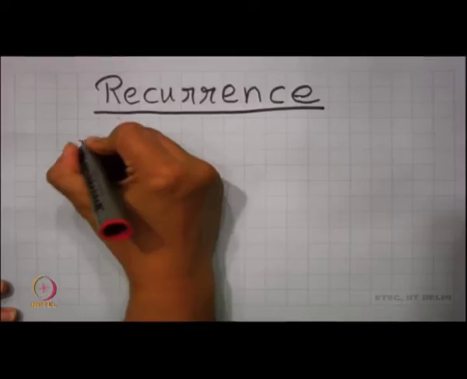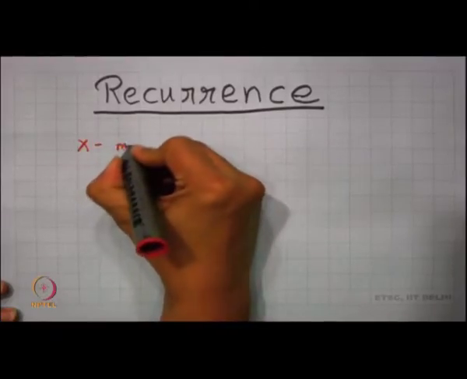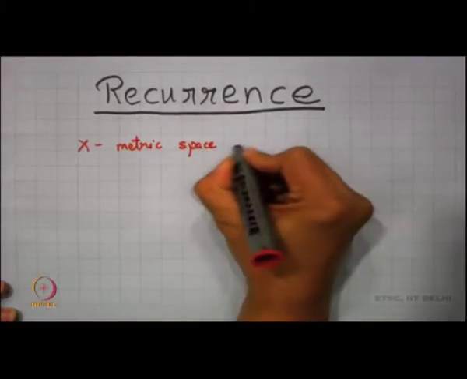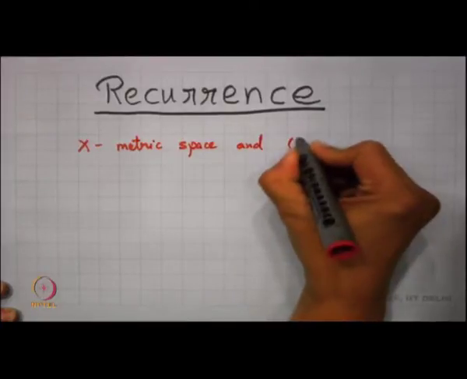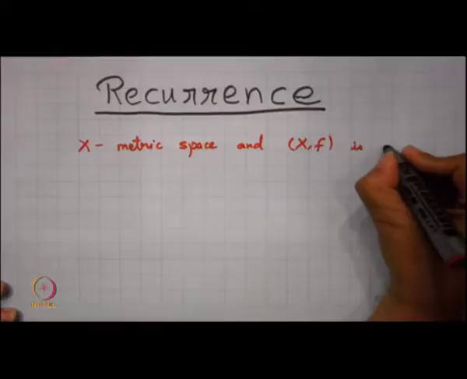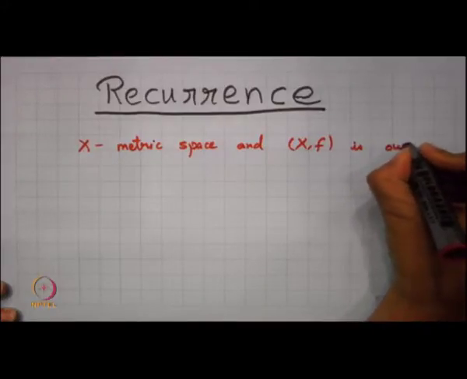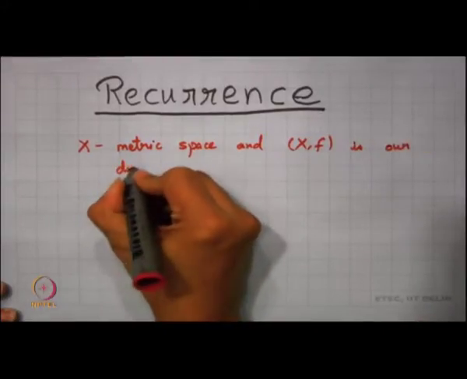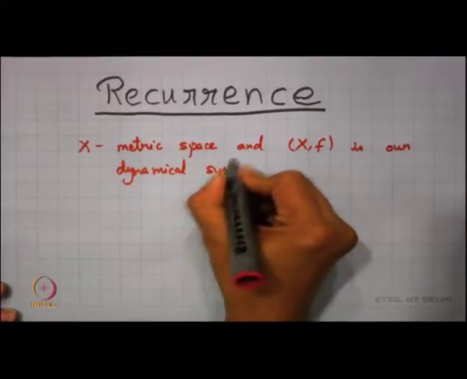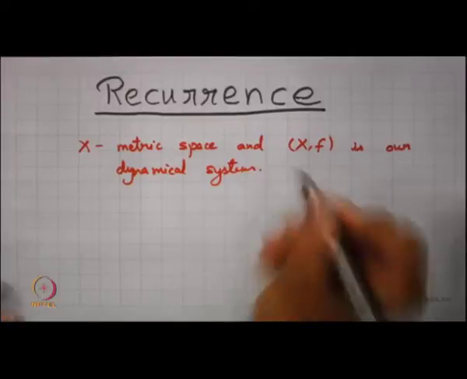When we start this part, our X will always be a metric space, and for us our dynamical system is the pair (X, f).